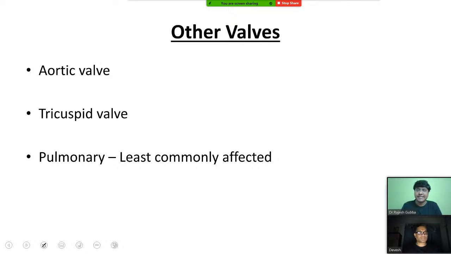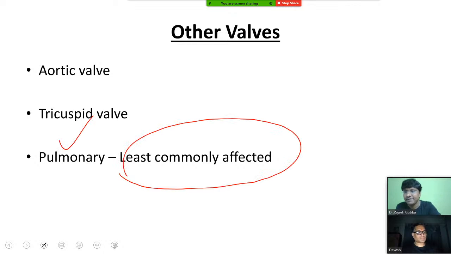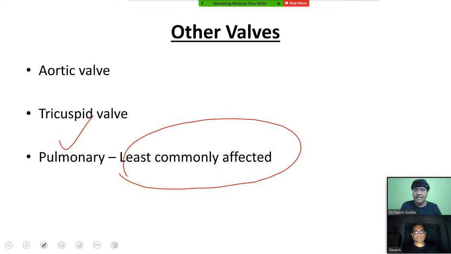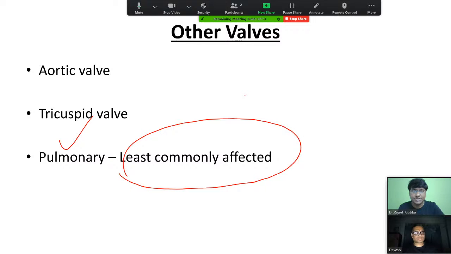Then, followed by that, what are the other valves which are involved? The aortic valve is the second most common valve involved. Tricuspid valve is involved. Least commonly affected valve is your pulmonary valve. Right? Least commonly affected valve is your pulmonary valve. Right? Next.